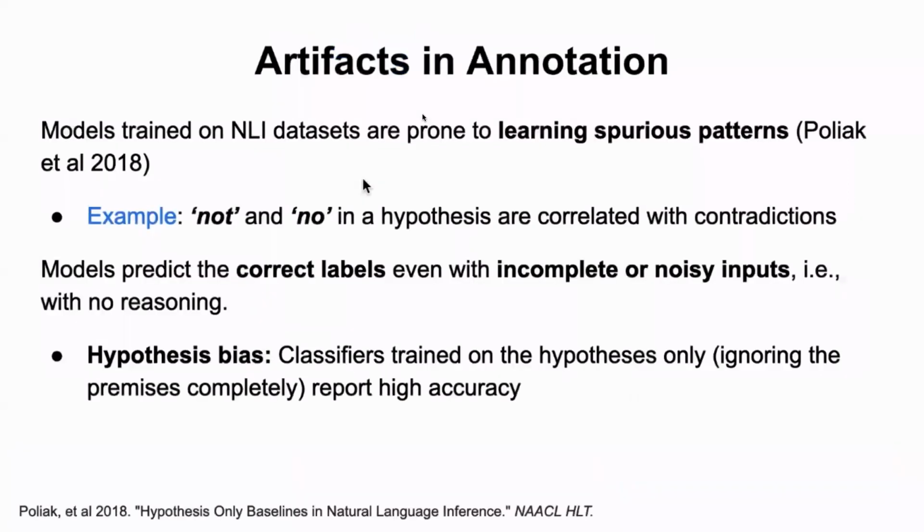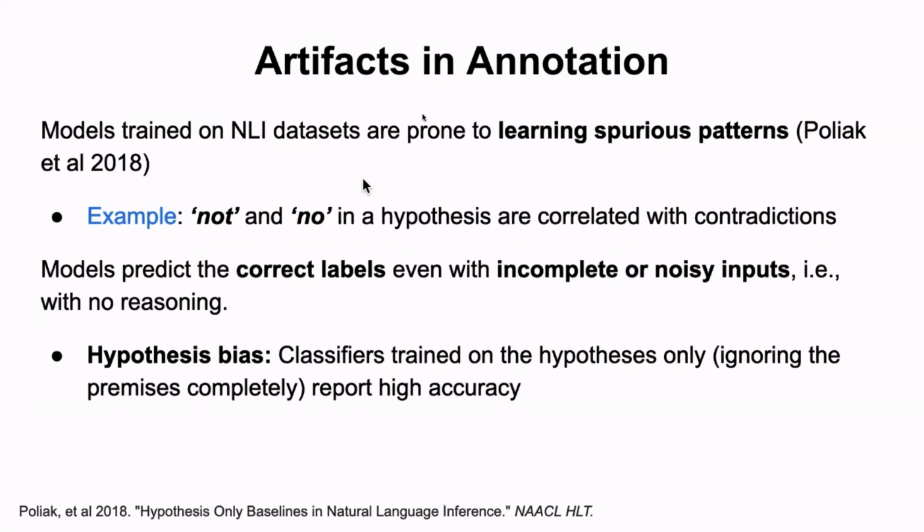Generally, in NLI, we have been seeing that most of the datasets are prone to spurious patterns. Models trained on these datasets learn these spurious patterns, which are called artifacts. For example, if a dataset has lots of "not" and "no" correlated with the contradiction label in the hypothesis, then the model will easily pick the contradiction label without any reasoning. So we can say these models can predict the correct label even with incomplete or noisy input. One way to check this is building a hypothesis bias baseline, where the classifiers are trained on the hypothesis only, and we see a high accuracy without even looking at the premise or doing any reasoning.